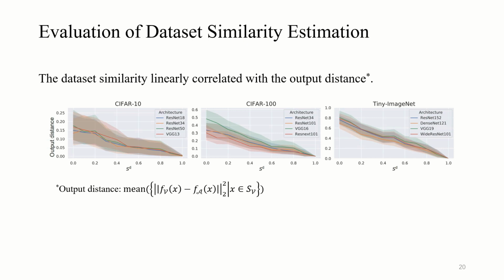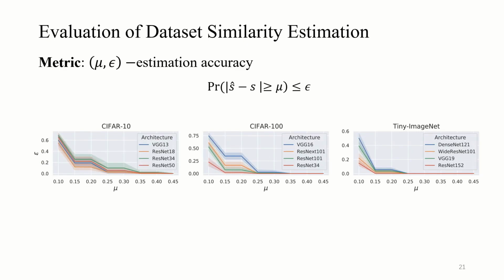We also notice that the curves are close to each other, especially when the similarity is close to 1. This verifies our intuition and guarantees the estimation accuracy of our lookup table-based solution. To quantify the accuracy of dataset similarity estimation, we propose the following metric called mu epsilon estimation accuracy, as defined here. For a given estimation error, the smaller epsilon means more accurate estimation.